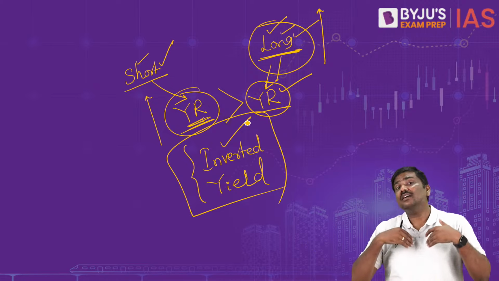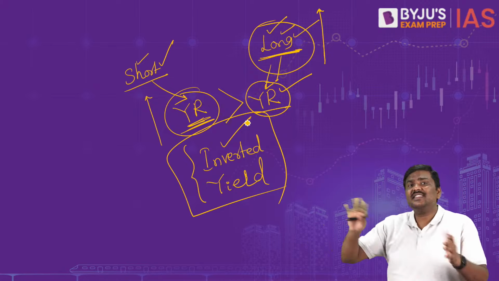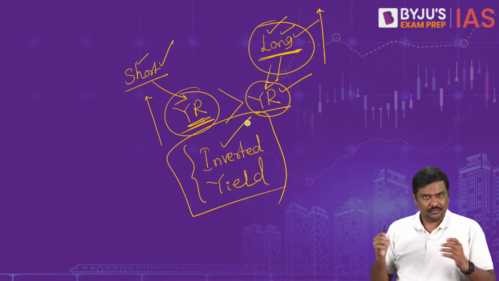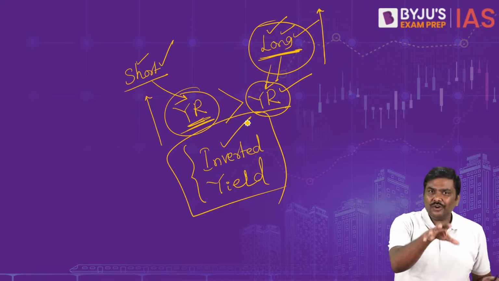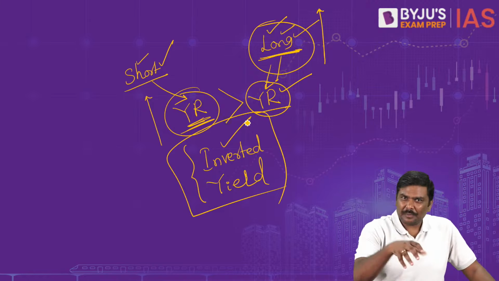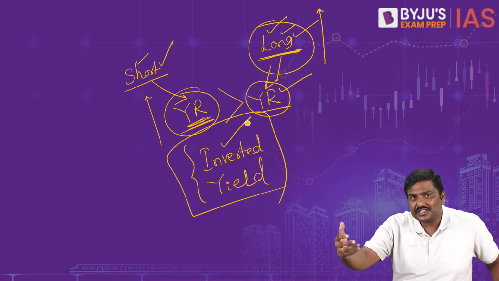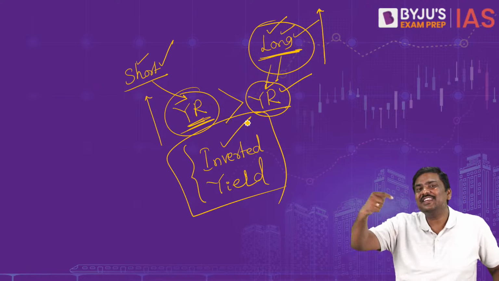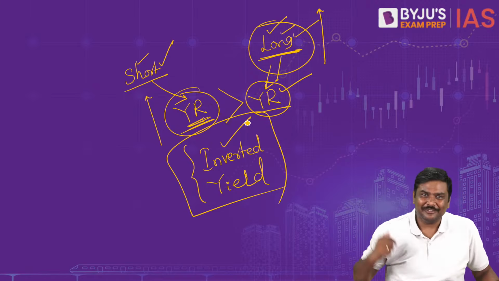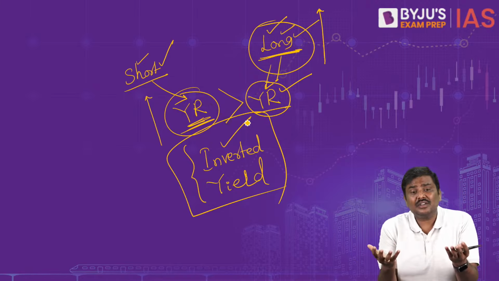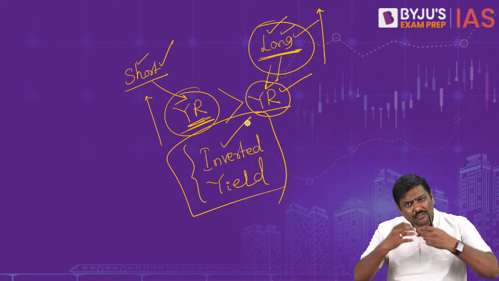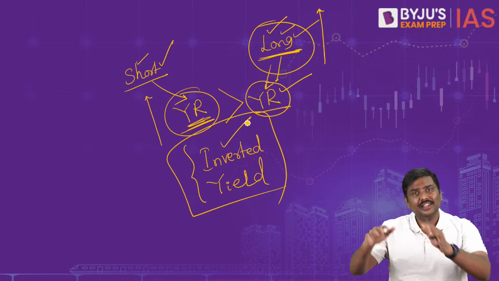Whenever there has been a yield inversion, there has not always been a recession. For example, when you have read newspapers in the last 3 months, have you not come across concerns raised regarding whether there will be recession in the next couple of months or not? Of course, you must have come across it. There has been a lot of concern or fear about recession in the coming months.